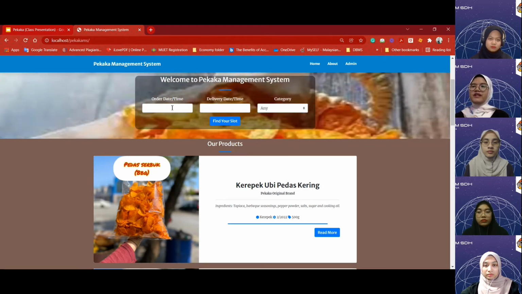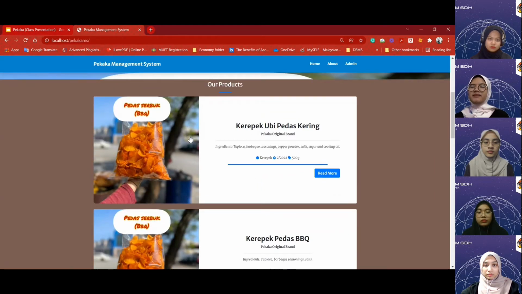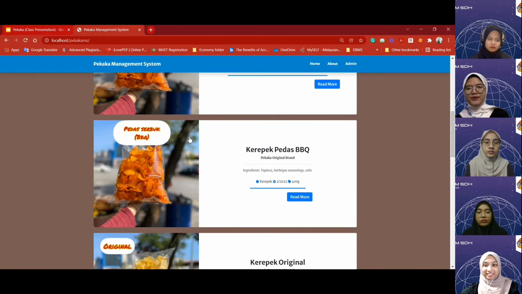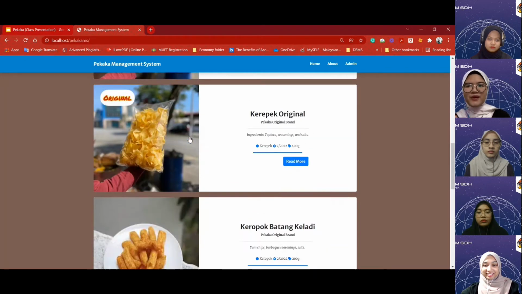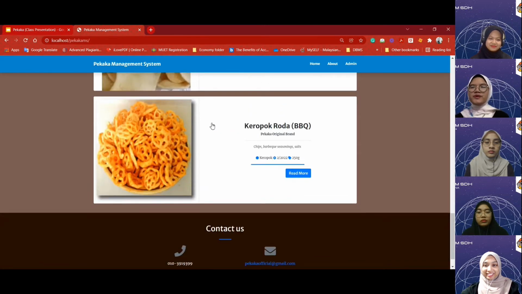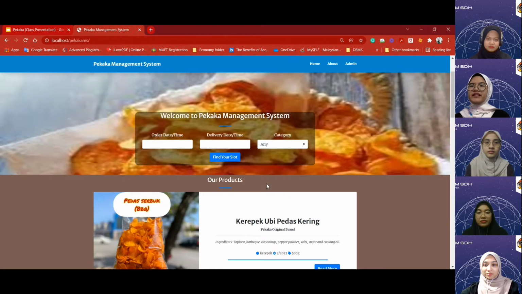Moving on to the products from Pekaka Enterprise. We have a variety of keripik. First is keripik ubi pedas kering, keripik pedas BBQ, and keripik original, which is the best seller for sure, keropok batang keladi, keropok kacang dal, and also keropok roda, which reminds us of our childhood keropok. At the bottom of the page there is info to contact us, which is our mobile number, Pekaka Enterprise, and also the email.